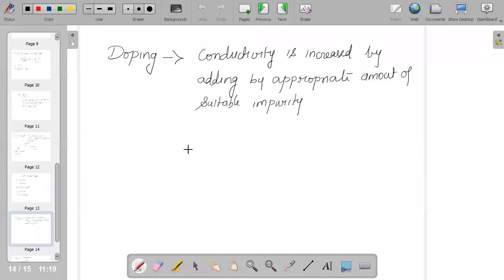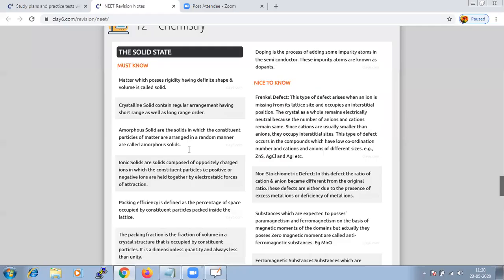Another defect we talk about is called the impurity defect. That is, in crystallization of molten NaCl with a little amount of SrCl2, the impurity occupies the site of one ion and the other site remains vacant. That is what we call the impurity defect.